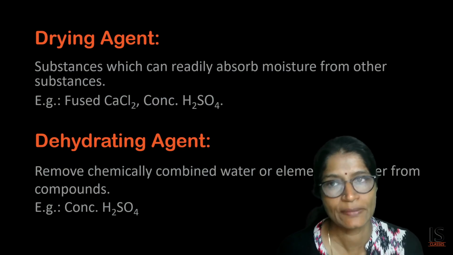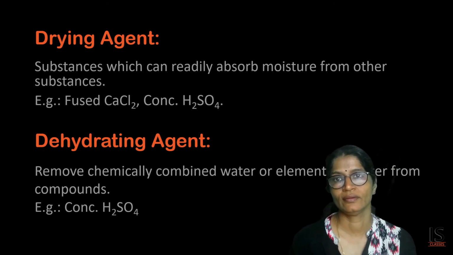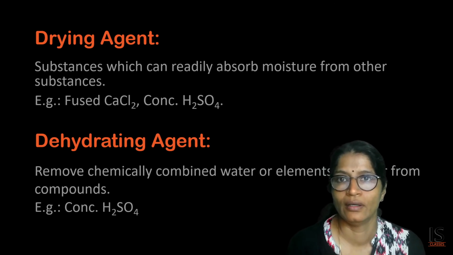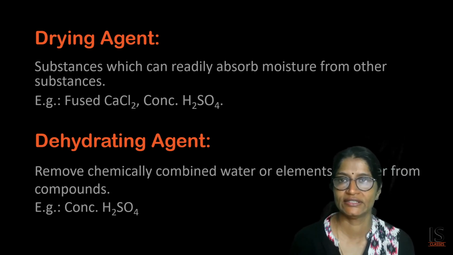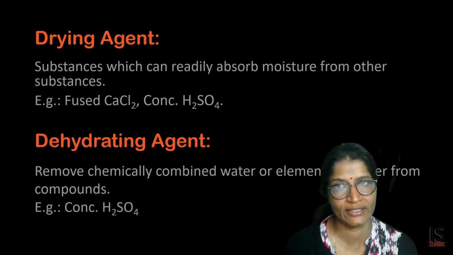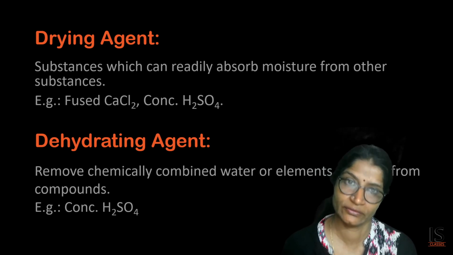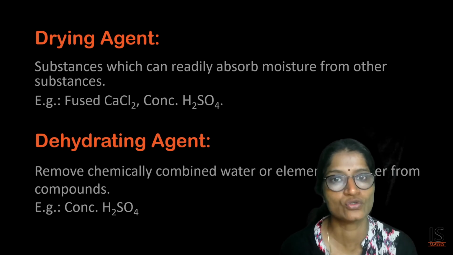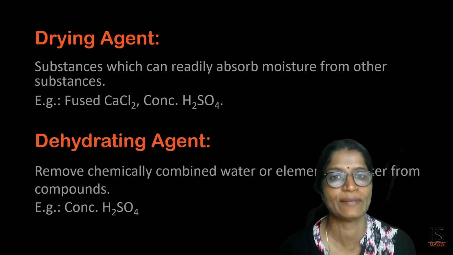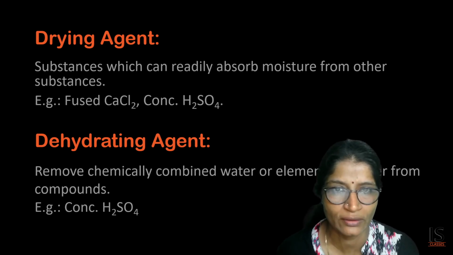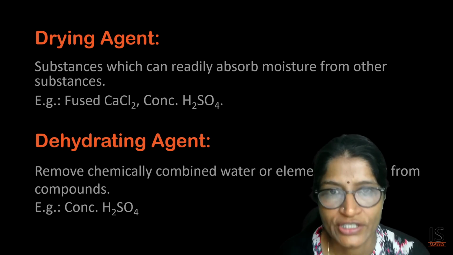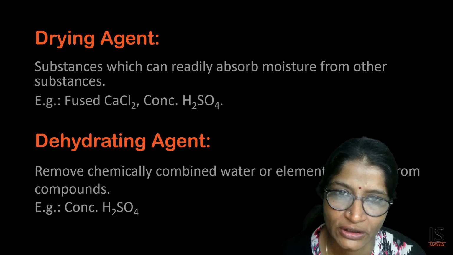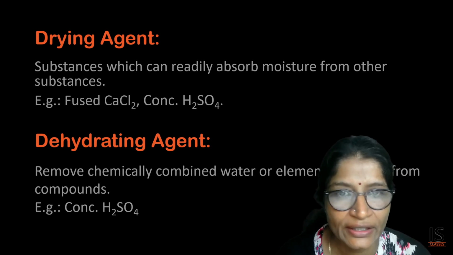It also acts as a hygroscopic substance, because it will absorb moisture from the atmosphere, and whatever its concentration is, due to absorption of moisture, it will be diluted.